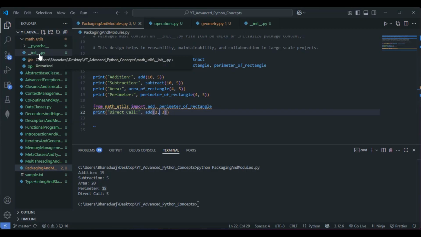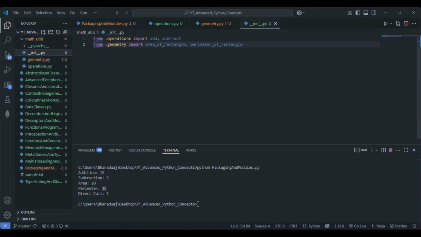Finally, we are making a direct call here, because suppose this is the second option. Suppose we have the init file within the math_utils package or folder, so we are making a direct call. We have already done this within the init, right? We have imported the operations as well as the geometry files within the init, so we have imported some functions already. Add and subtract come from the operations, and area of the rectangle and perimeter of the rectangle come from the geometry.